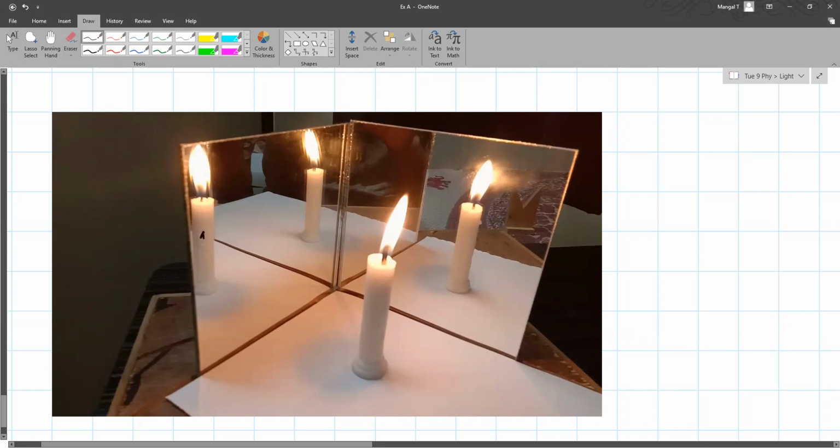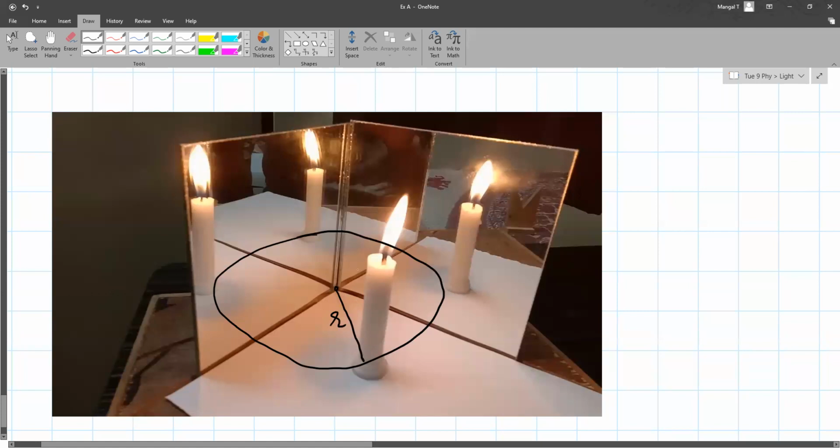Here, this is the first image, this is the second image, this is the third image. This is the actual candle, the object, and these are the images. There is a circle that passes through them, and the center of the circle is where the mirrors intersect.